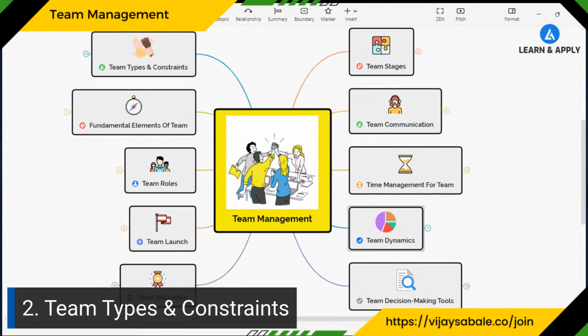Okay, so the next part is about team types and constraints. So let me share the screen for it.